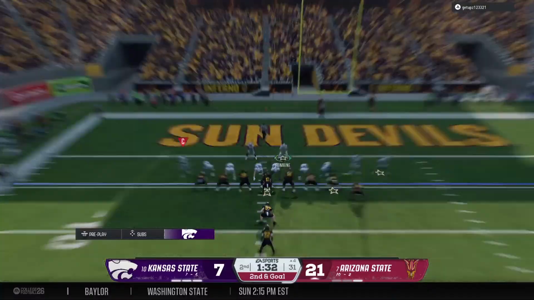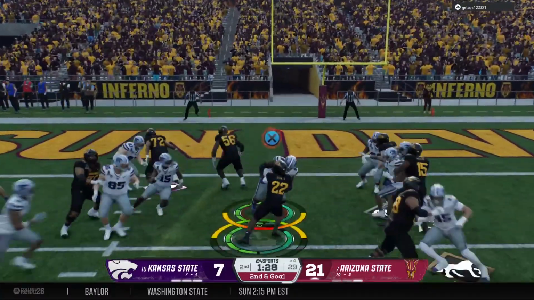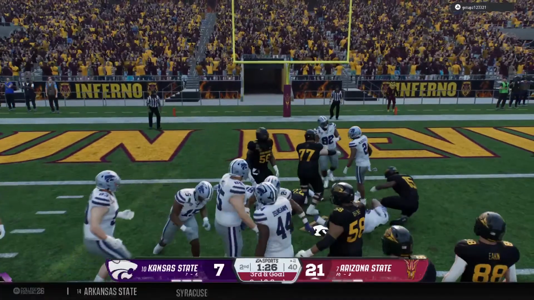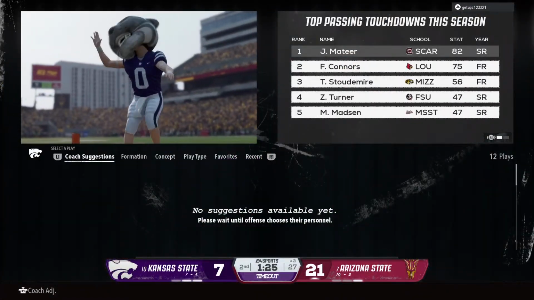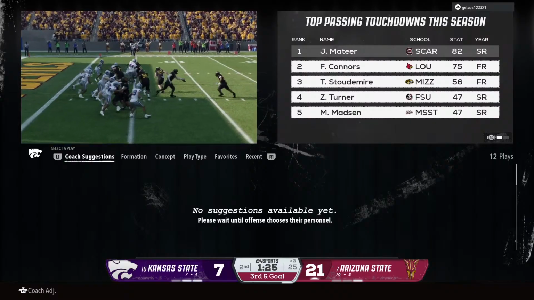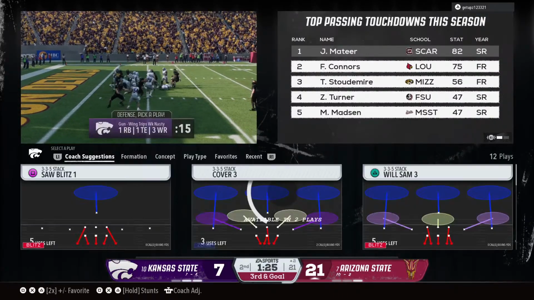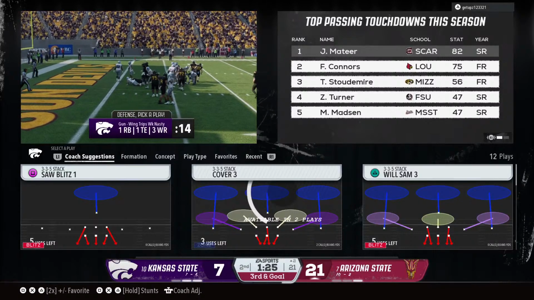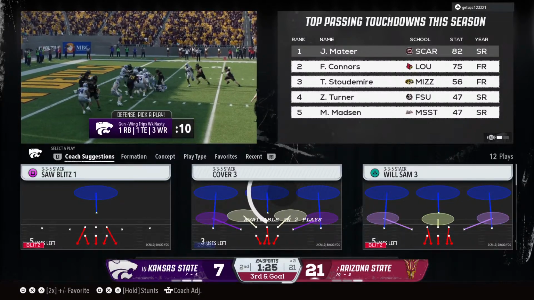See if the offense can punch it in on 2nd and goal. Trying to flex the ground game here. Quarterback takes the handoff. Couldn't quite get there. Brought down at the 2. The timeout is called. Important stage late here in the 2nd quarter. Hey, the defense is doing everything that they can to try to keep these guys out of the end zone. Now we've got a big 3rd down coming up.